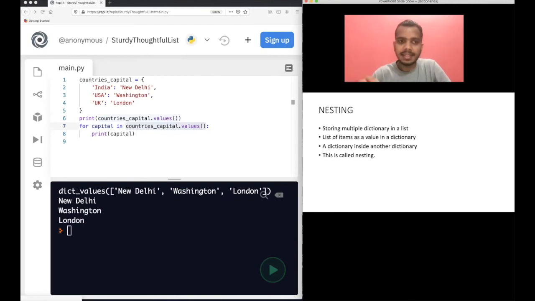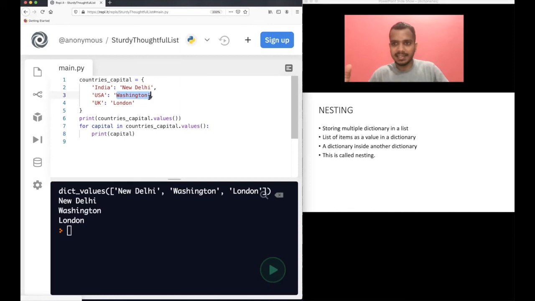In dictionary, till now we have had the value as strings or numbers, right? These values have been either strings or, in the previous example of weights and height, integers. But we didn't have any more. So you can also have a list here as value. You can also have a dictionary here as value. As I told you in my initial slide, the value can be anything. It can be a string, a number, a dictionary, or a list. I'll show you some examples. You can also have a dictionary inside a dictionary.